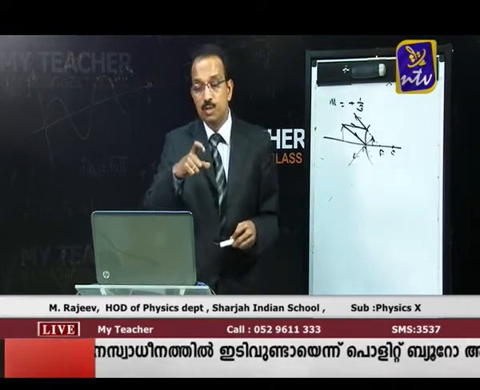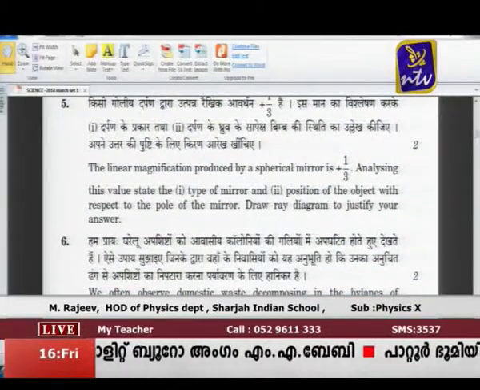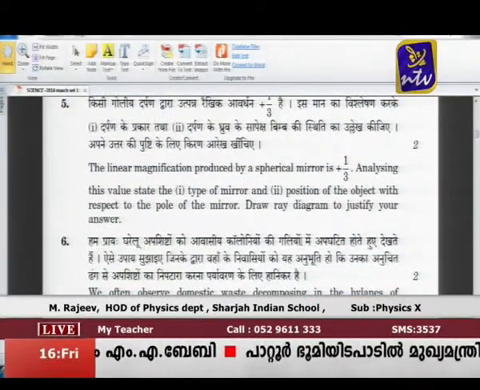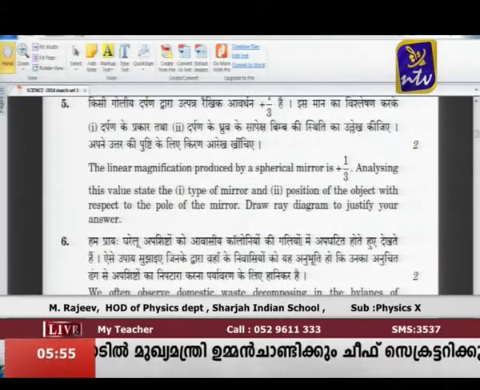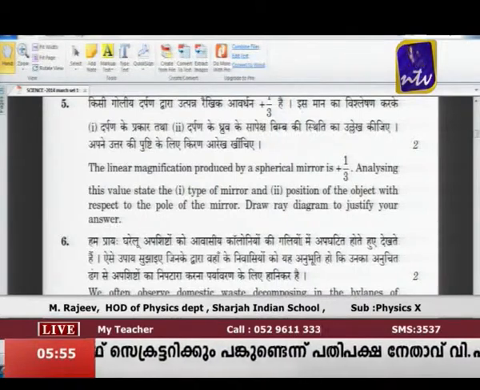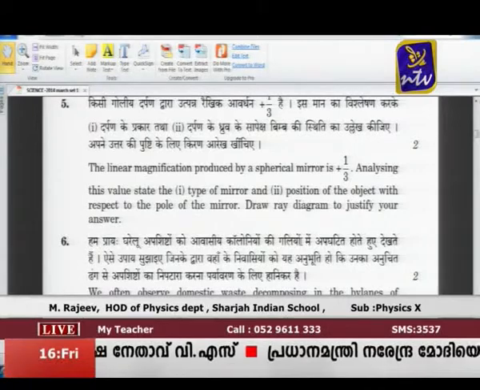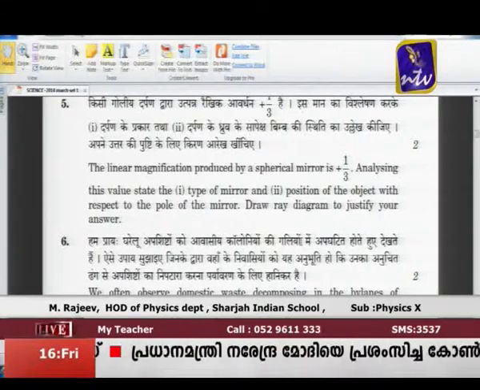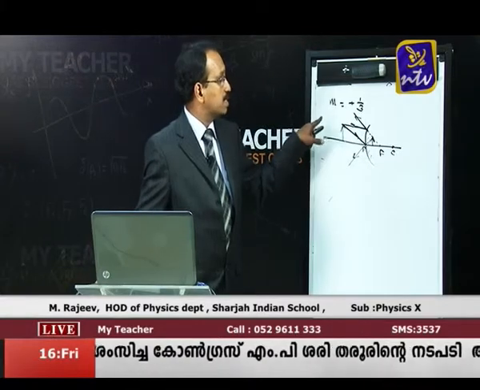You understood the question? The question was, linear magnification is given, what type of mirror? So, you look at the question: the linear magnification produced with the spherical mirror is +1/3. Analyze this value and say what is the type of the mirror, position of the object with respect to the mirror, and the diagram. Clear? So, once again I will tell you the answers.